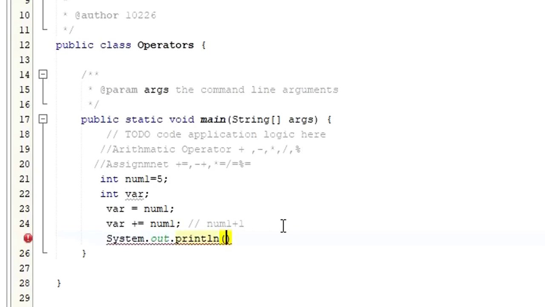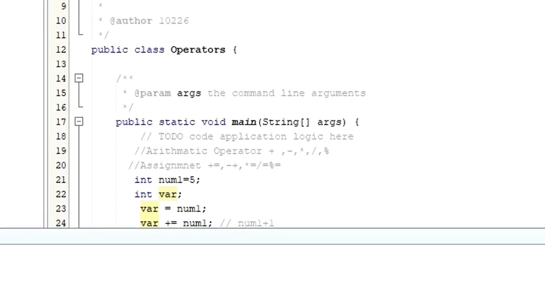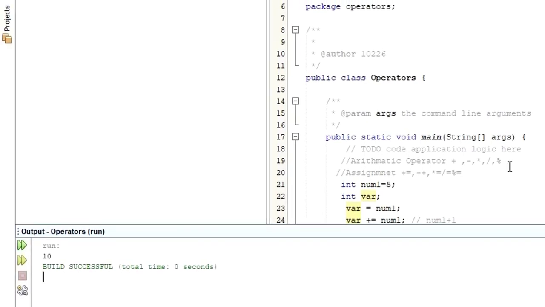What you want to print is the var. So when you want to print the var, initially num1 is 5. Now we have incremented num1 by 1, so when you print, this one would give us a result of 6. Let me save and run. Yes, it's going to give us the result two times. So 5 will be incremented by 2, so it's 10.